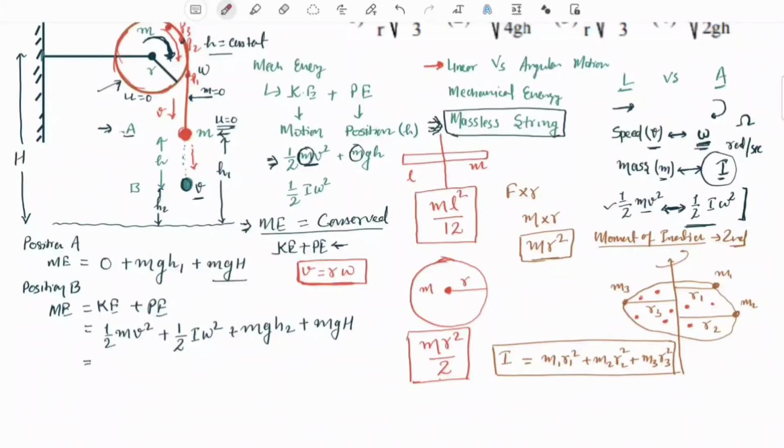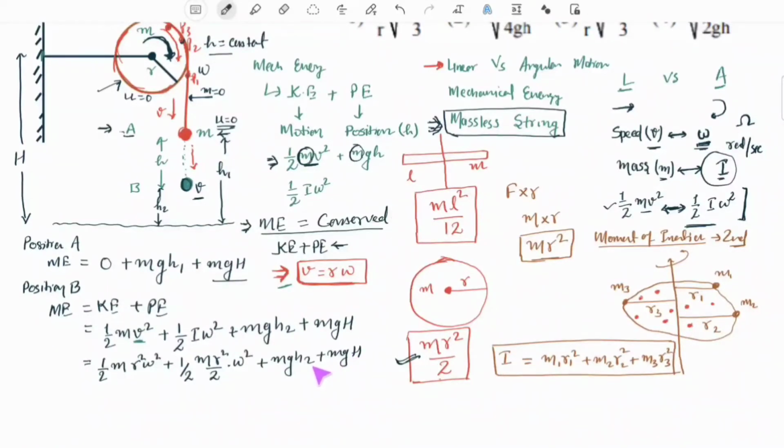So angular speed of the disk and linear speed of the outermost particle of the disk would be related with v equal to r omega. In this expression we have to calculate the angular speed of the disk. So we would replace v, linear speed, with r omega, and we would make all the speeds omega. So half m r square omega square plus half I omega square. As explained earlier, the moment of inertia of the disk would be m r square upon 2. So half m r square upon 2 omega square plus m g h2 plus m g capital H.